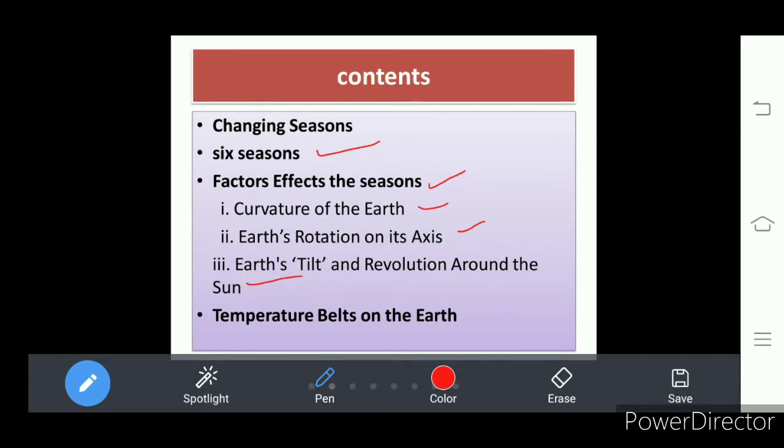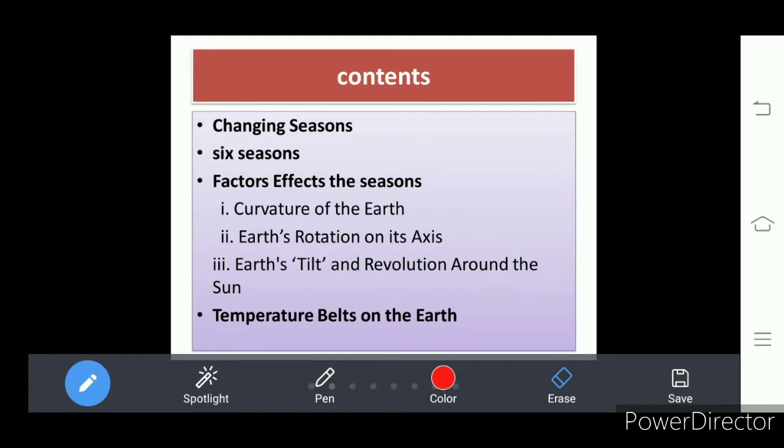What is meant by tilt? It is the bend. When earth rotates, it bends. That is what we call tilt. So these are the factors we will discuss.